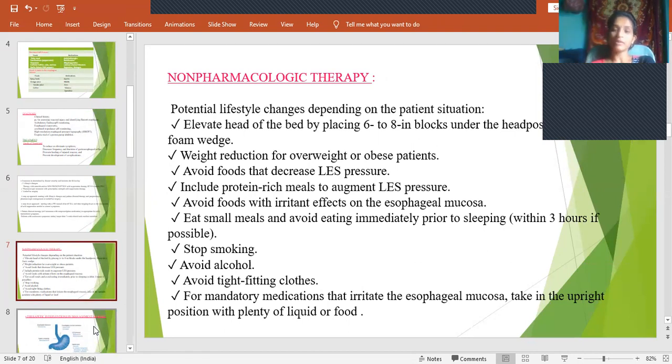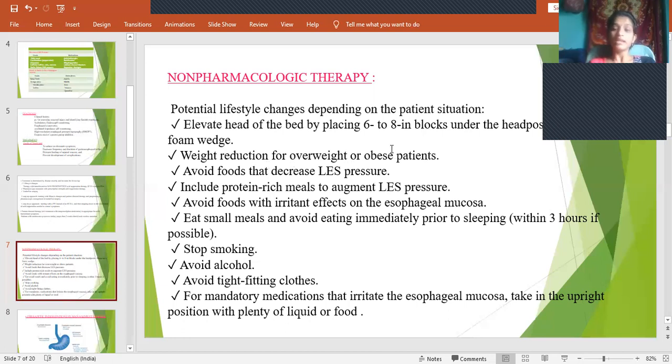In that way we have to elevate the head of the patient. If the patient is at home, then we have to keep more pillows under his neck, so that the position will be like this. Approximately 30 to 45 degrees we have to keep, so that the contents may not get upwards into the esophagus.